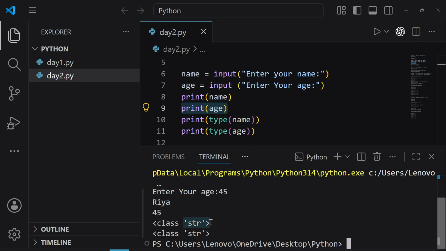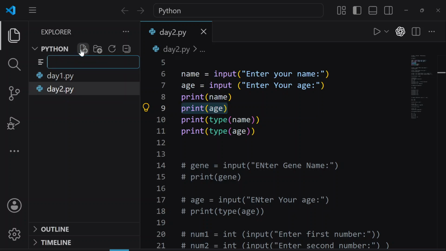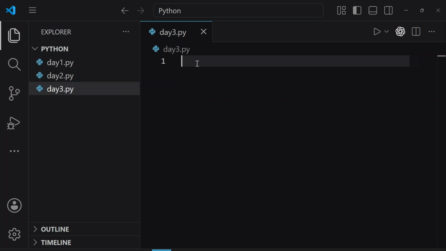Today we are going to learn what exactly a string is, because throughout this program we will work with DNA sequences, protein sequences, gene names, and species names. All of these are strings. So first of all, we are going to create a new Python file. Here is the option to create a new file. Let's give it the name day3.py, press enter. So this is a day3 Python file.